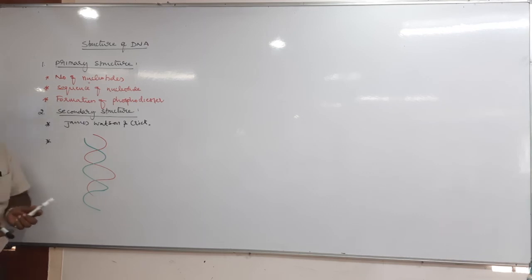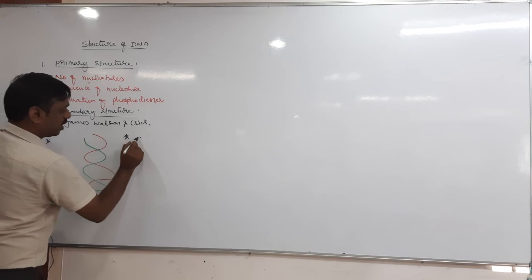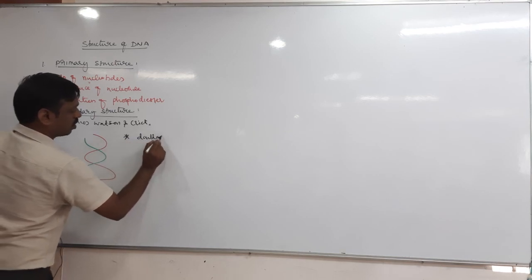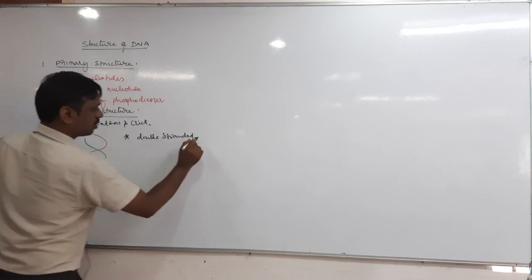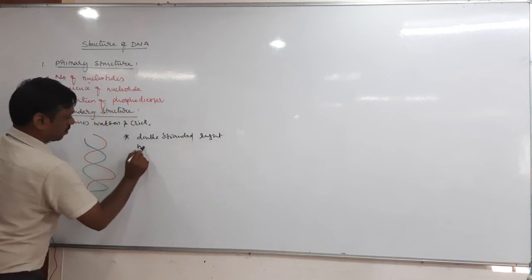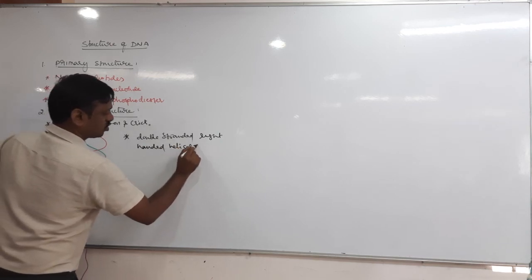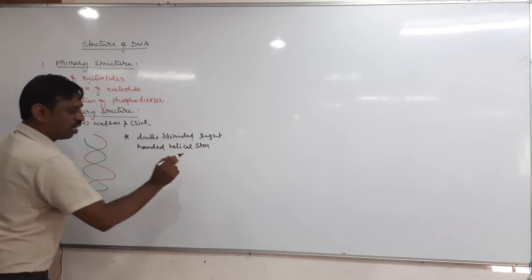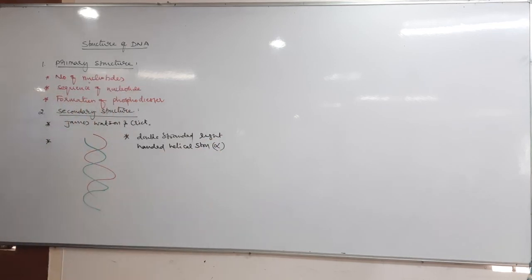So the first point is DNA is a double-stranded, right-handed helical structure, which is also called alpha helical structure. Right-handed is nothing but alpha helical structure.